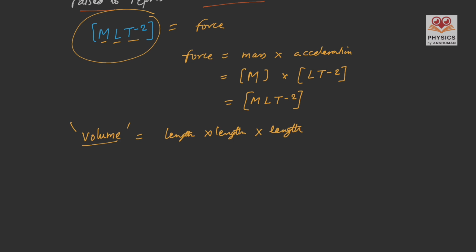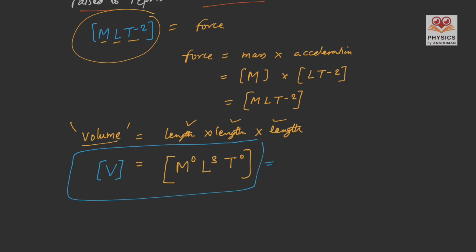Now if we have to write the dimensions of volume, we will start with writing M raised to the power 0 because no mass is involved in the dimensions of volume, and then length is raised to the power 3 because it is multiplied 3 times, and then time again to the power 0, and this is the dimension of volume. And as we mentioned earlier, this is the dimensional formula for volume, and if we equate this with the symbol of volume, then this whole expression is called the dimensional equation.